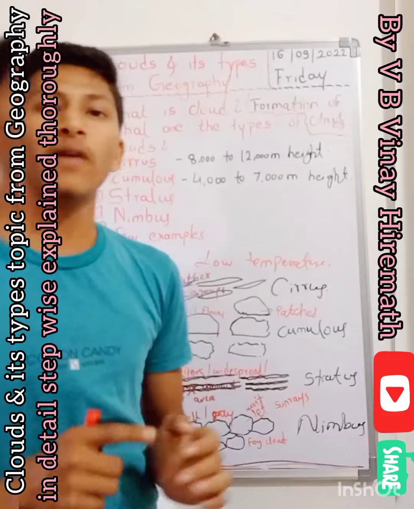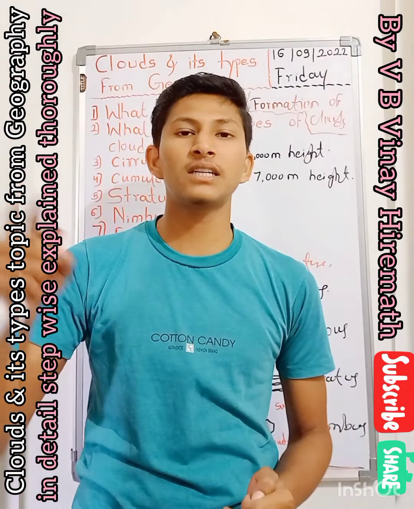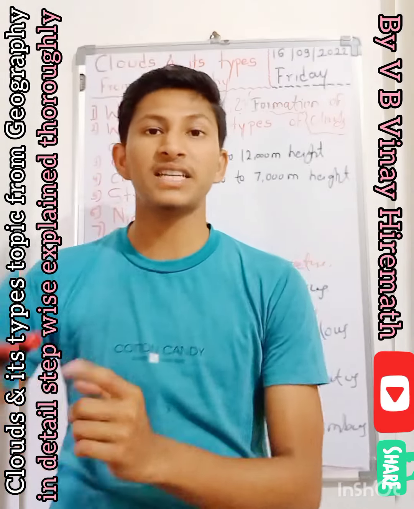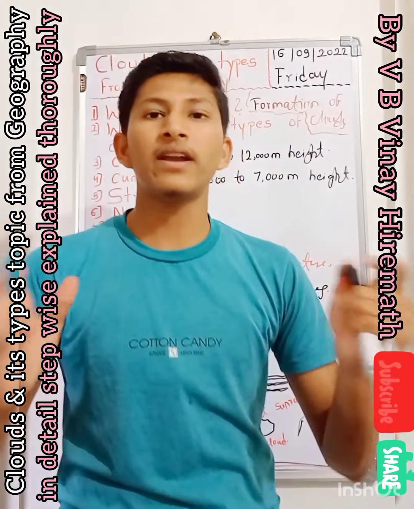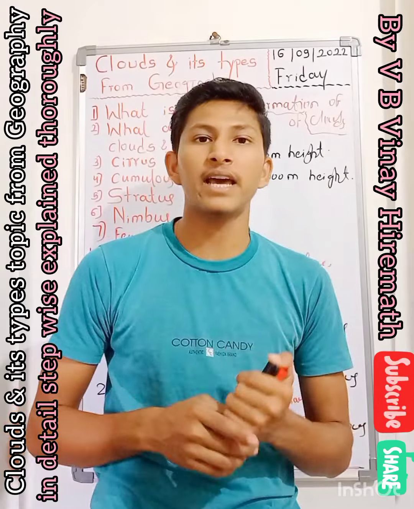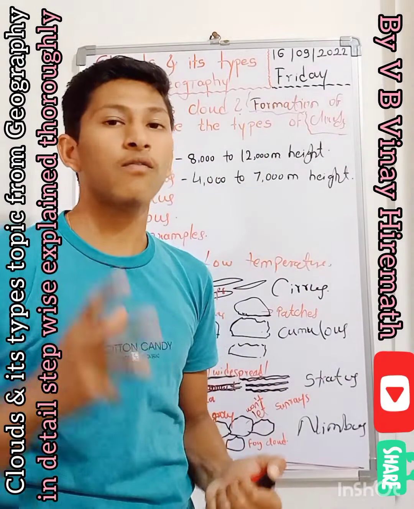For example, I went on a trip to the hill station called Bhimashankar in Maharashtra. I went there in the heavy rainy season, and I experienced the fog clouds.